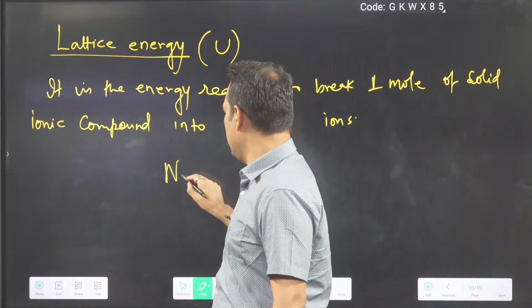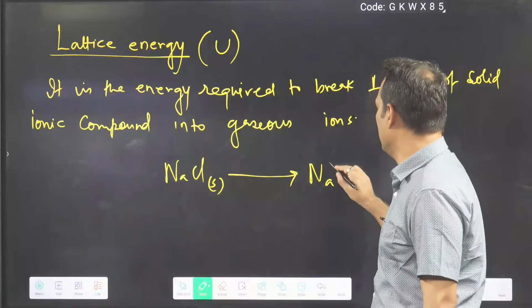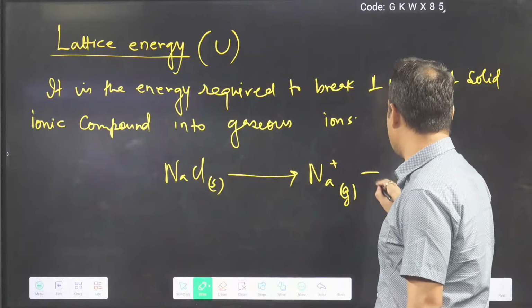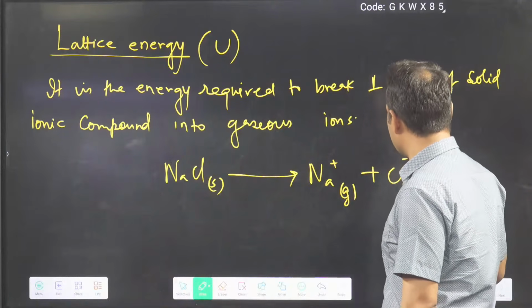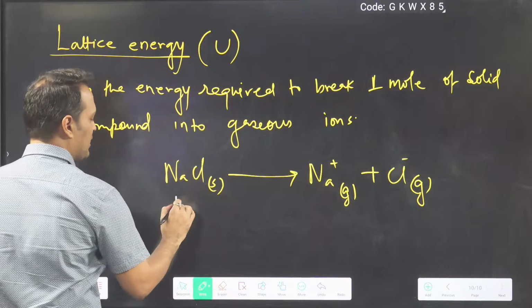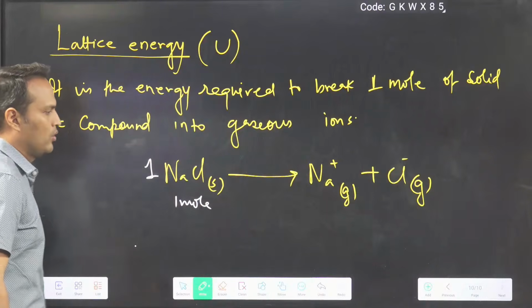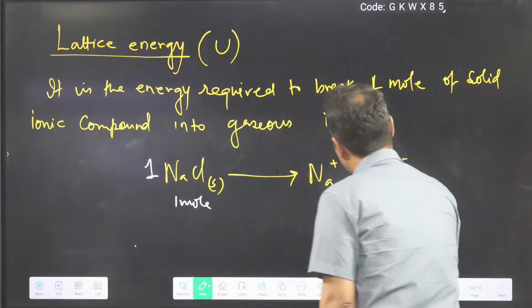Suppose NaCl solid is there. You break this into Na plus gas and Cl minus gas. You have to take how many moles? Solid ionic compound, you have to take 1 mole. Gaseous is compulsory.